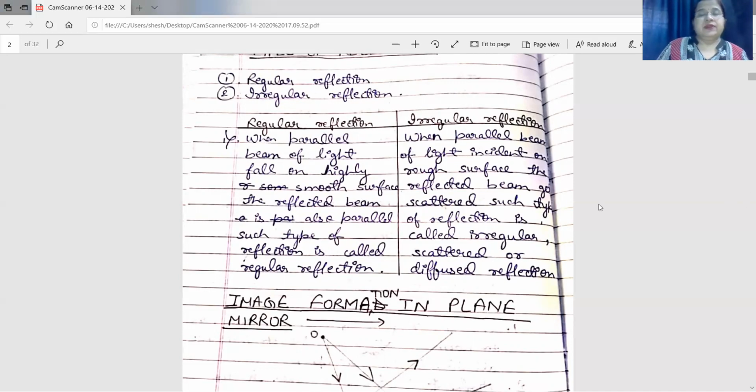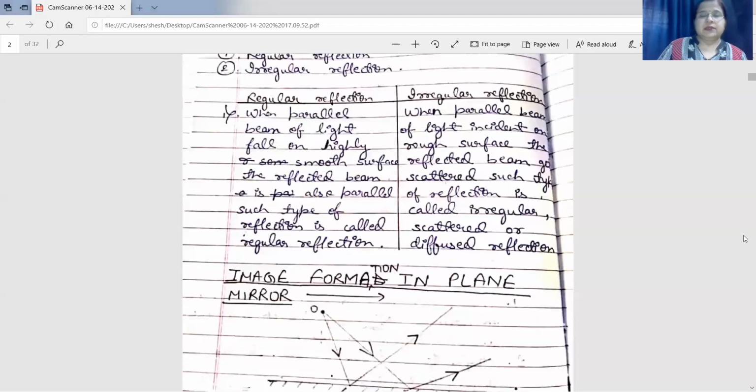Now I'm repeating the difference. In regular reflection, reflected beams are also parallel when the incident beam is parallel, falling on a mirror or any highly smooth surface. In irregular reflection, the reflected beams are not parallel to each other when the parallel beam of light falls on a rough surface. Regular reflection takes place on a highly smooth surface. Irregular reflection takes place on a rough surface. Regular reflection produces glare in the eye, whereas irregular reflection enables us to see an object.